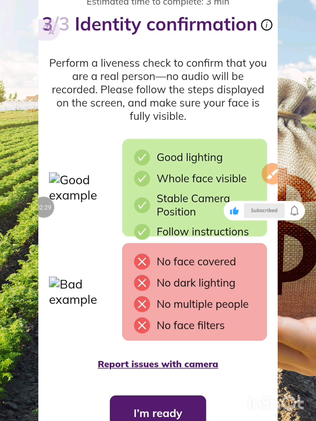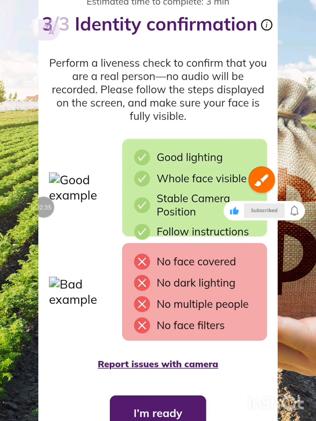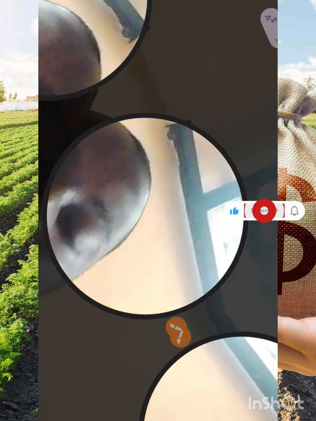So just hold on, the network is bad. If not, there would be an image over here, but the network is bad. So look at what they said. Get good lighting, whole face visible, stable camera, position your face in a good way, follow the instructions. And it said, no face cover, no dark light, no multiple people, no face filter. So you can obey the rules. You click on I'm ready. Once you click I'm ready, it will take you directly to a camera.